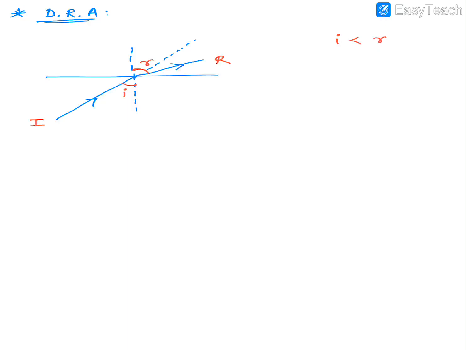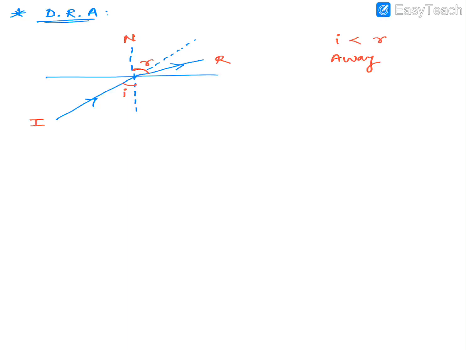the light ray is moving what? Away from the normal. What do you mean away from the normal? See, this is your normal here. So the light ray, this is your light ray originally. So instead of going towards the normal, how is it going? It's going away from the normal. That's what it means when we say away from the normal. Okay. So here the light ray was moving how? Away from the normal.